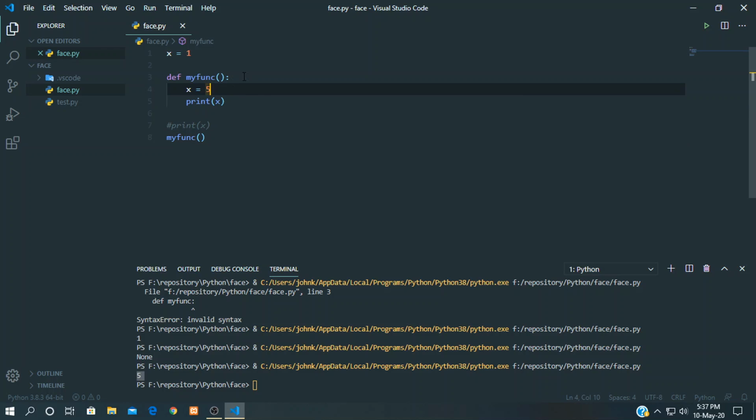So this is a local variable. A local variable can be used within the function it is created in. The global variable can be used from anywhere in the file, inside a function or outside a function. Everywhere the global variable can be used.